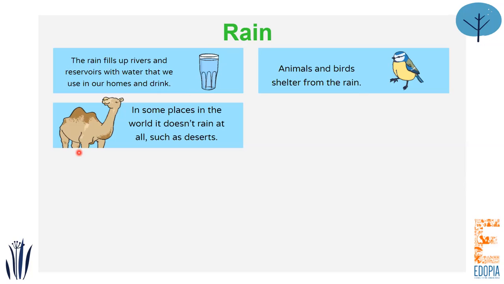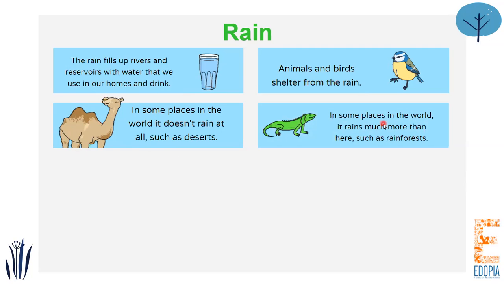No? Let's see. Some of you might know it. So the interesting fact about camel is that it can survive in the desert without eating or drinking. How? It stores the food inside its hump. Can you see the hump on its back? It stores food and water inside its hump, and it can live for up to 20 days without food or water, and it uses up this food and water inside its hump and eats from there.